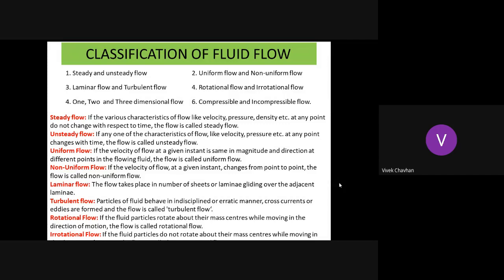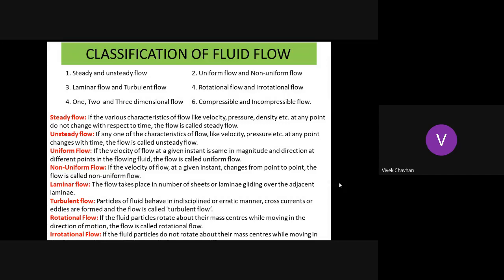Now in case of pipe flow, the demarcation of the flow being laminar or turbulent depends on the Reynolds number. Now Reynolds number is given by the ratio of inertia force and the viscous force. If the Reynolds number is less than 2000, that flow is laminar. If the Reynolds number is between 2000 and 4000, that flow is called transition. If the Reynolds number becomes more than 4000, the flow becomes entirely turbulent.